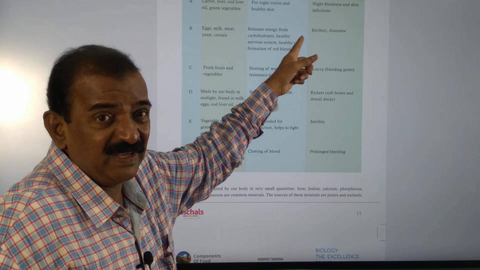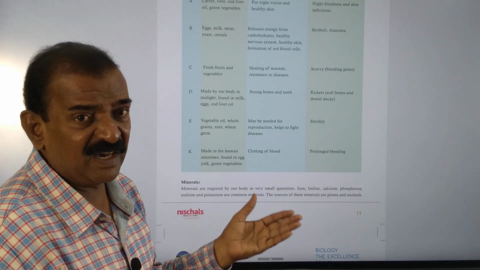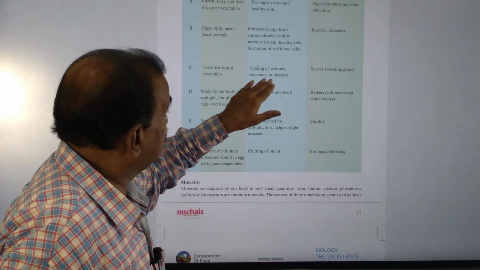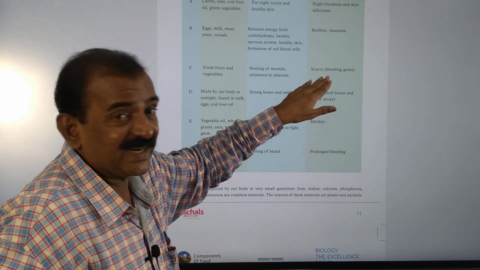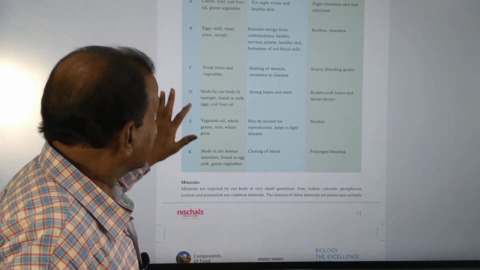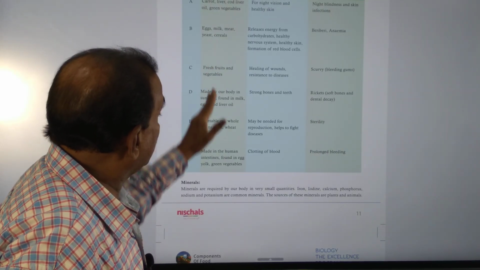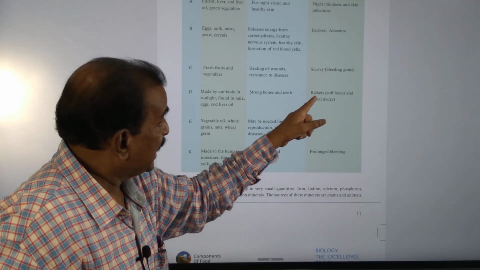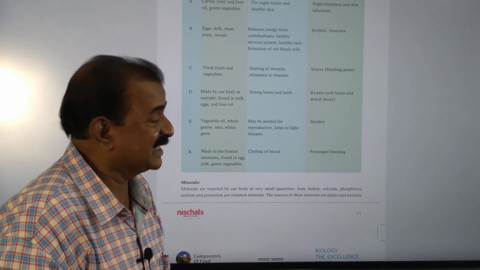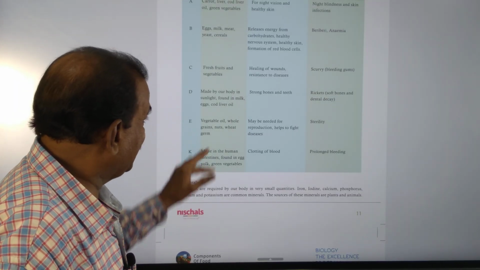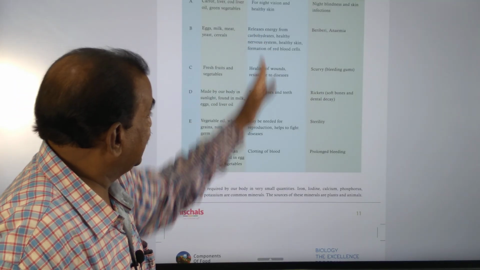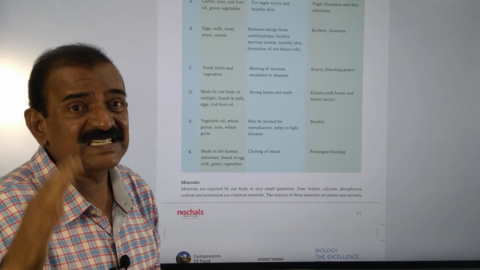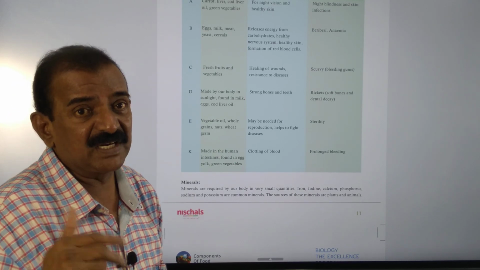In the absence of vitamin B, we get beriberi and also anemia. Vitamin C is present in fresh foods and vegetables, and it performs this function. If it is absent, we get scurvy, that is bleeding gums. Vitamin D is present in all these food sources, and it is helpful to perform these functions. If vitamin D is absent, we get rickets and also dental decay. Vitamin E is present in all these food sources, and it performs this function. If vitamin E is absent, we get sterility in males and abortion in females.